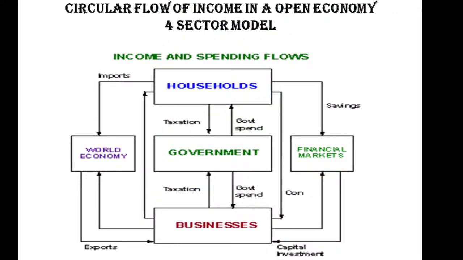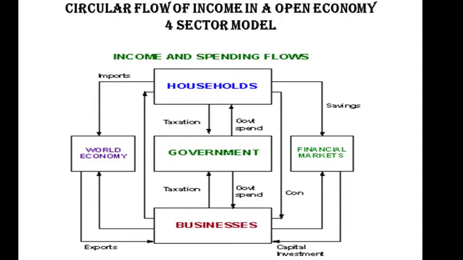Finally, we look at the circular flow of income in a four-sector model. In other words, we are speaking about an open economy. The four-sector economy is an open economy where it deals with the rest of the world. For the sake of simplicity, we will assume that the households and the firms deal with the rest of the world, and both these sectors are involved in the exports and imports. The households export labor services and receive remittances. Similarly, the firms export goods and services, and they have either import payments or export earnings, which is denoted in this circular flow of national income.